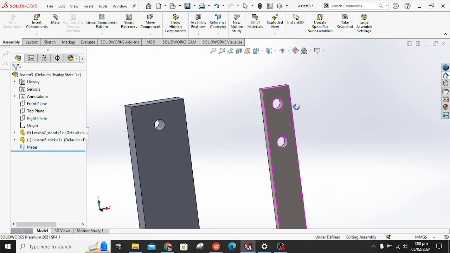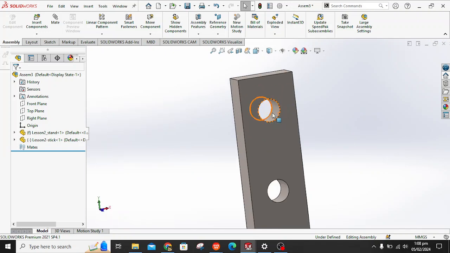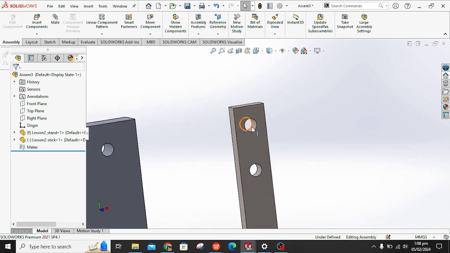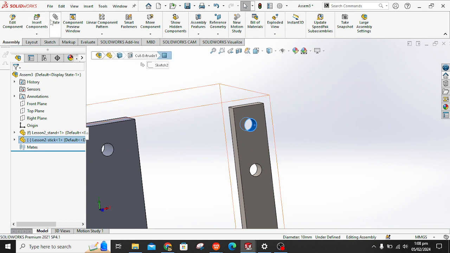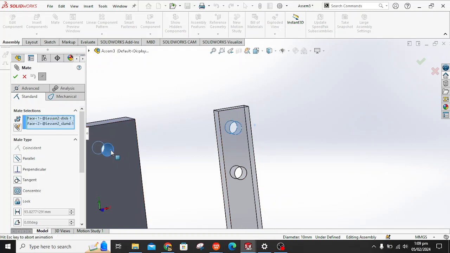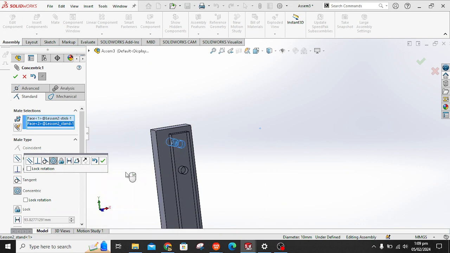We want the hole of this stick to be fixed with this hole. This is called mating. So select the hole, select the mate. Now this is transparent and you can select this mate. And this concentric, press OK.